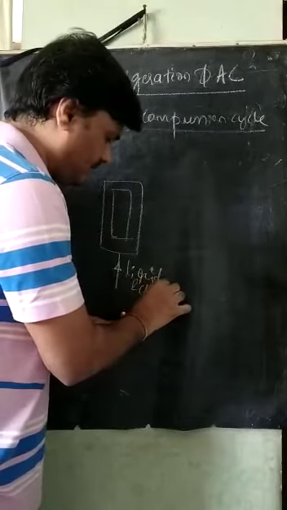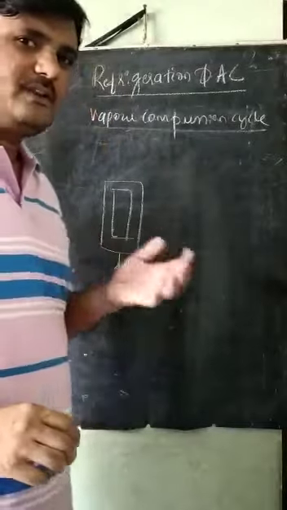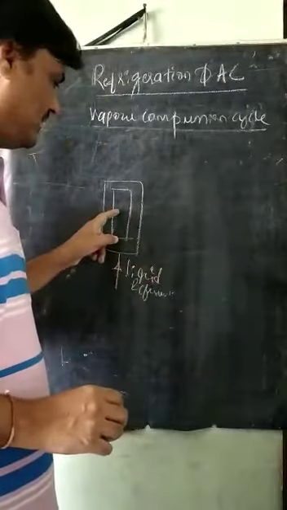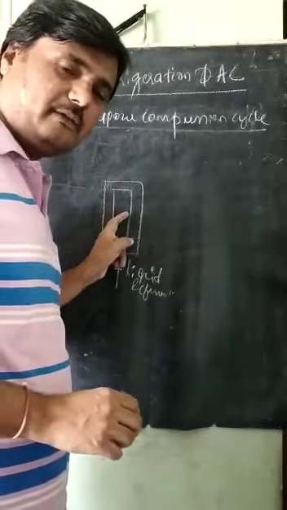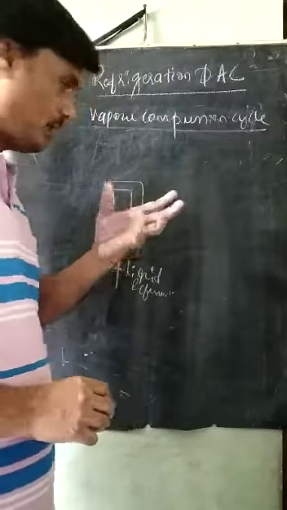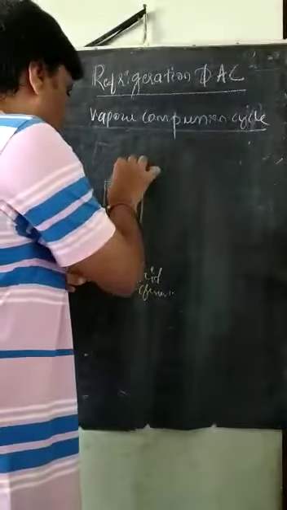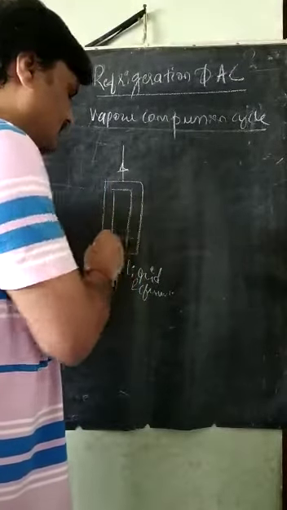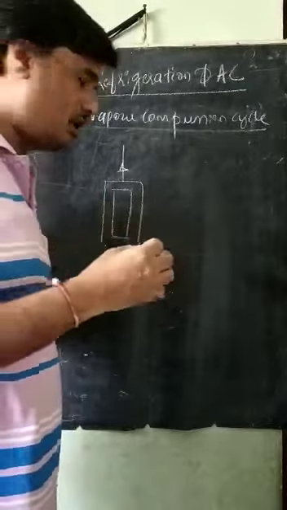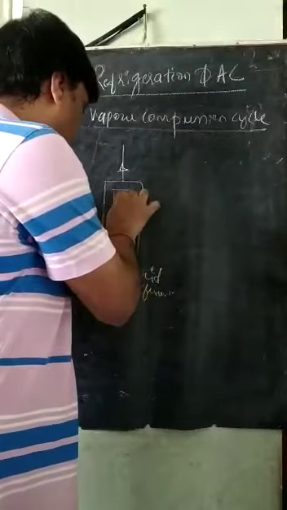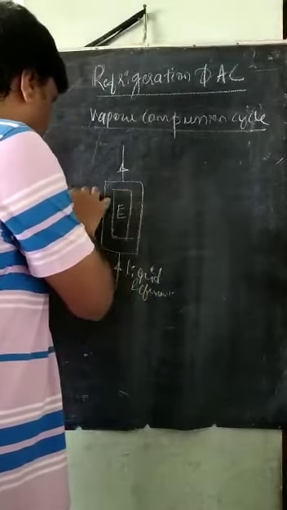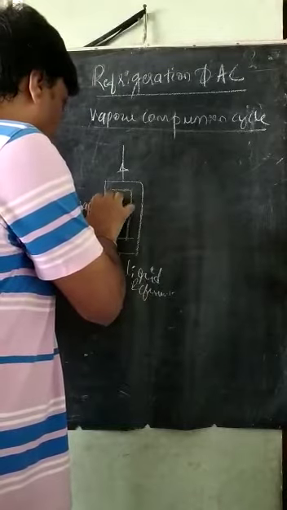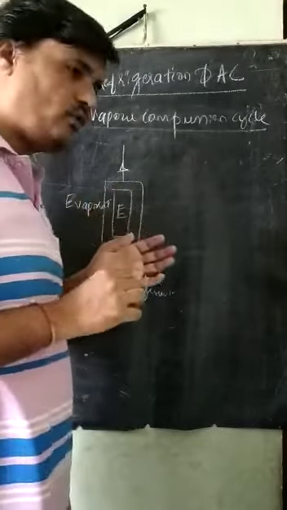After absorbing the heat in this space, it will become a vapor. The part where we want to maintain a lower temperature is called the evaporator.